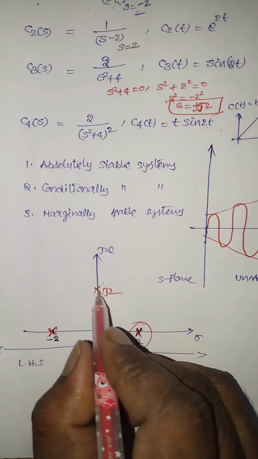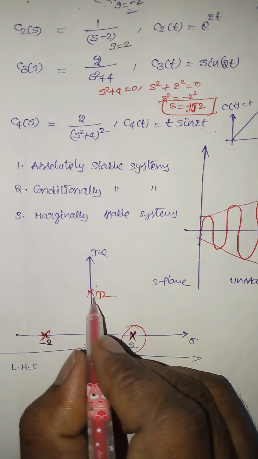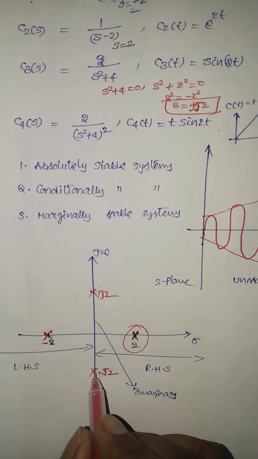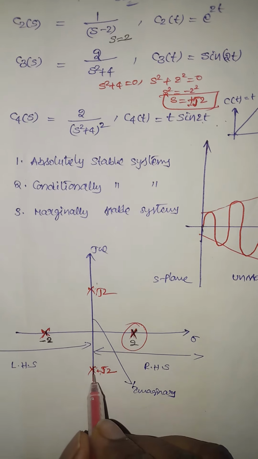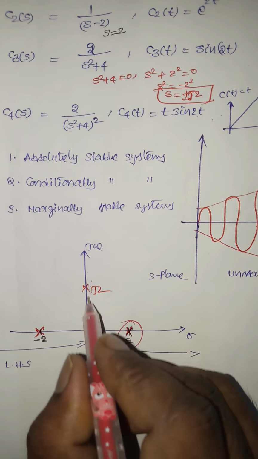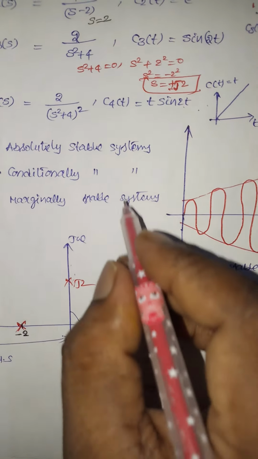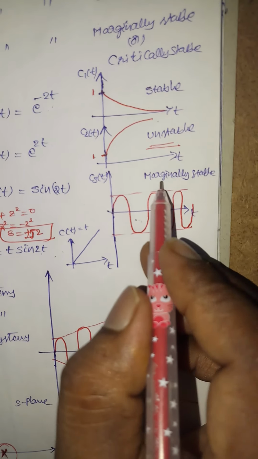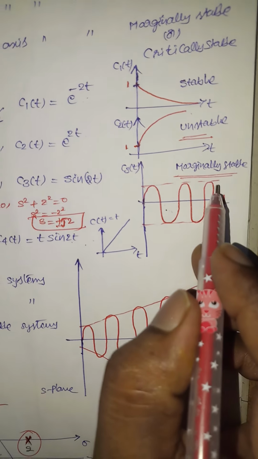Non-repeated means there is no other pole at this point itself. If the non-repeated poles are on the imaginary axis, then the system is said to be a marginally stable system.